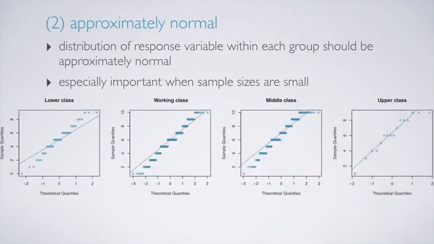We can see that the lower and upper class plots are a little difficult to read because of the lower sample sizes. And in the middle class group, we have quite a bit of divergence from normality in the lower tail. So this condition may not necessarily be met.